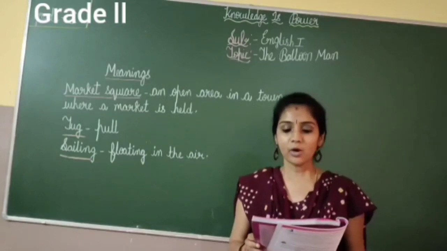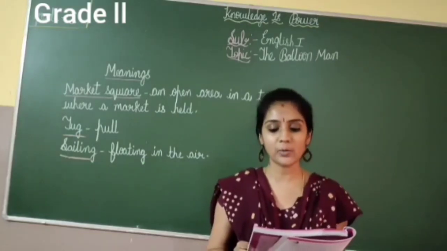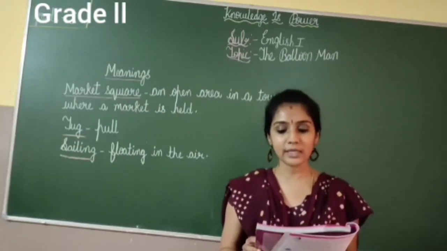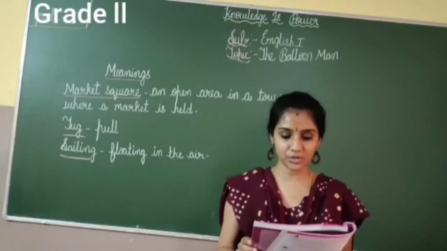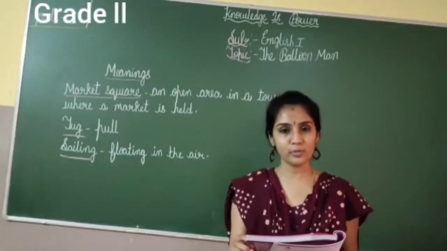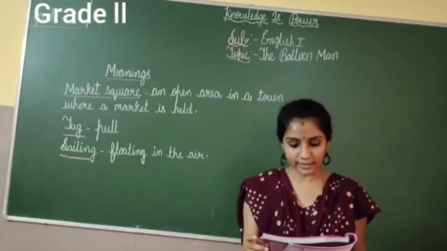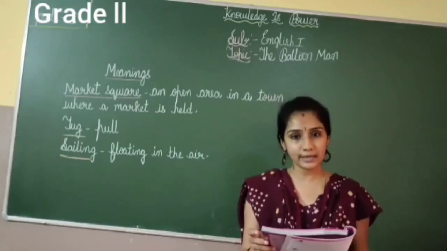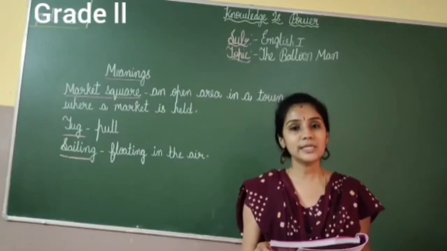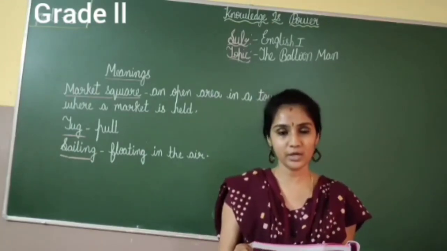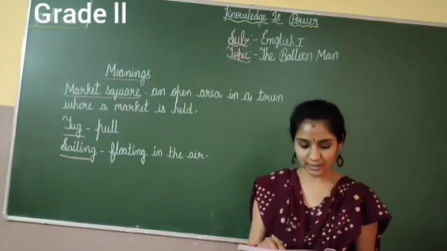Okay children. He always comes on market days and holds balloons a lovely bunch. And in the market square he stays and never seems to think of lunch. Okay, this is the first stanza. So we move to the second stanza. They are red and purple, blue and green, and when it is a sunny day, the cars and people get between. You see them shining far away. Okay, so we have completed the second stanza. Now shall we move on to the third stanza.